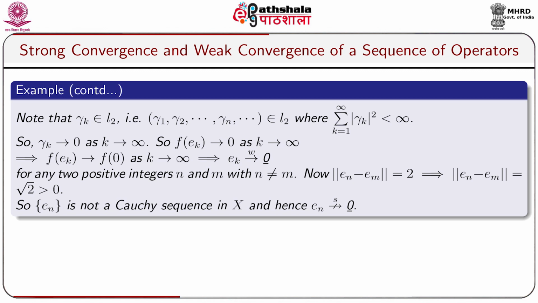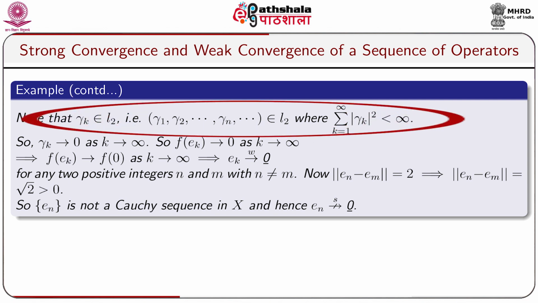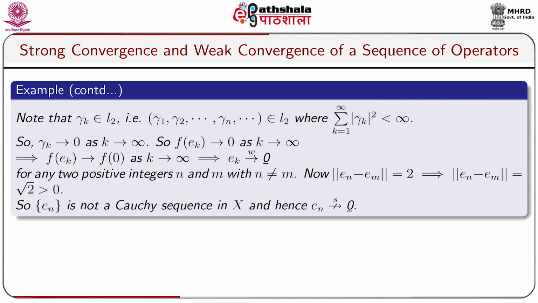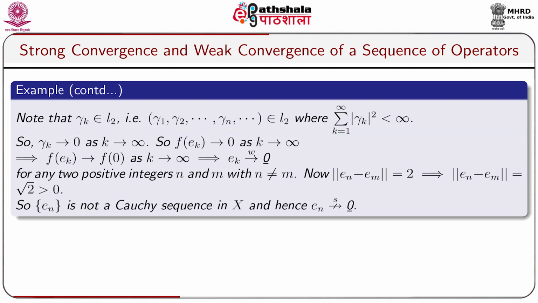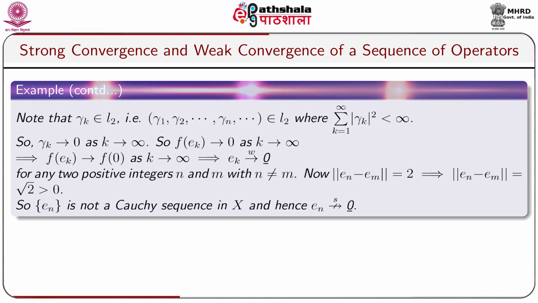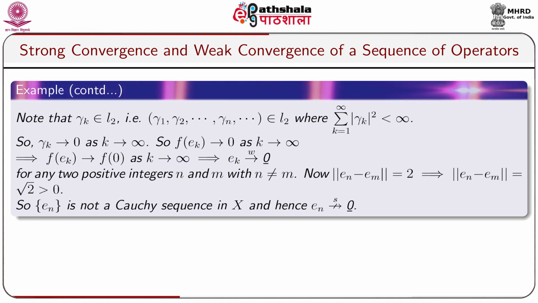Note that gamma k belongs to L2, that means the sequence of scalars gamma 1, gamma 2, ..., gamma n, ... belongs to L2, where sigma k equal to 1 to infinity modulus of gamma k square is finite. So gamma k tends to 0 as k tends to infinity. So F of Ek goes to 0 as k tends to infinity. This means F of Ek goes to F of 0, because F of 0 equal to 0, as k tends to infinity, which implies that Ek converges to the 0 vector weakly.